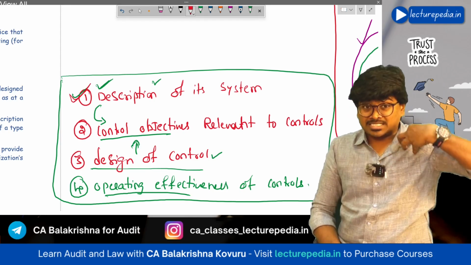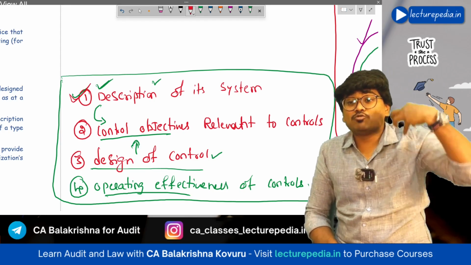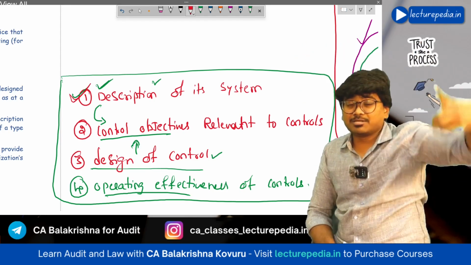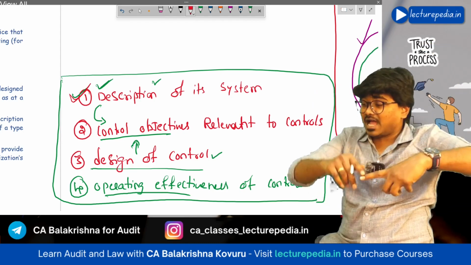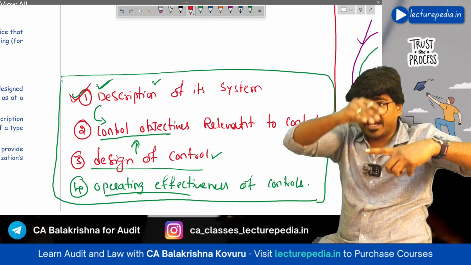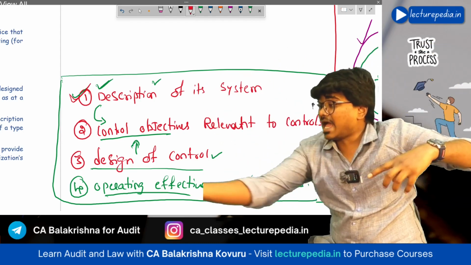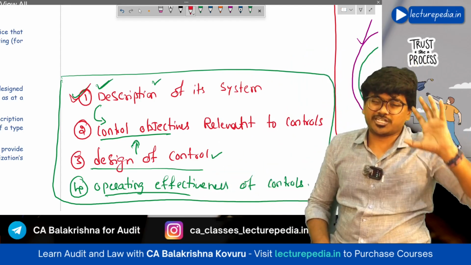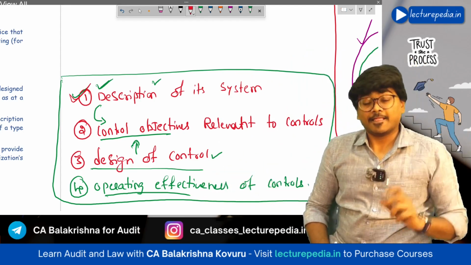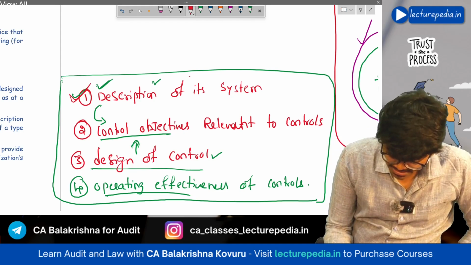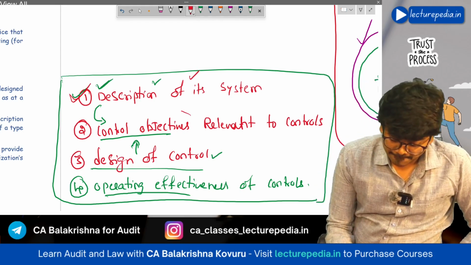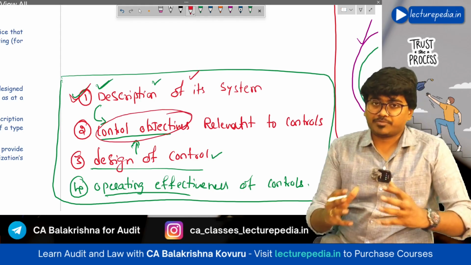Now service auditor is there, he has to verify whether this description of system is properly or fairly representing the actual system. That is the first objective of service auditor. Next, in this description of system, control objectives will be there.